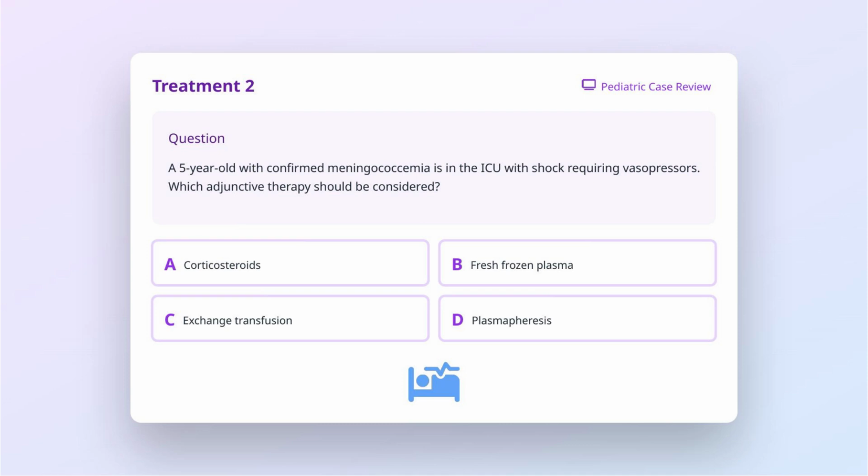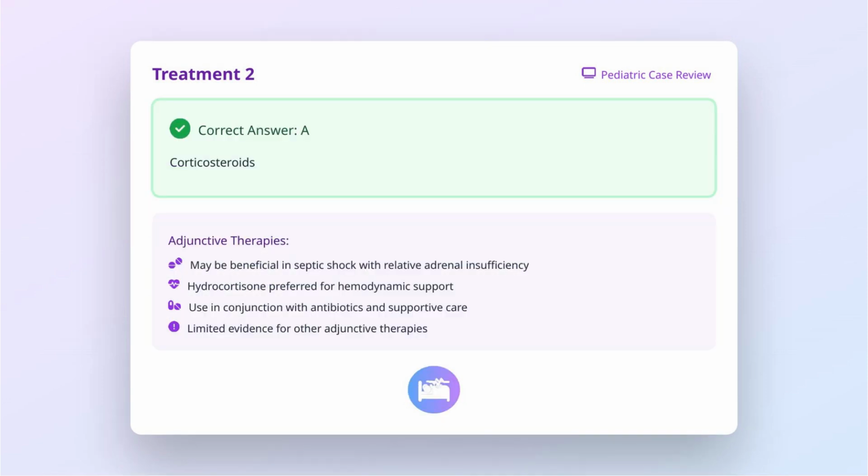Continuing with management approaches. A 5-year-old with confirmed meningococcemia is in the ICU with shock requiring vasopressors. Which adjunctive therapy should be considered? Is it A, corticosteroids, B, fresh frozen plasma, C, exchange transfusion, or D, plasmapheresis? The correct answer is A.